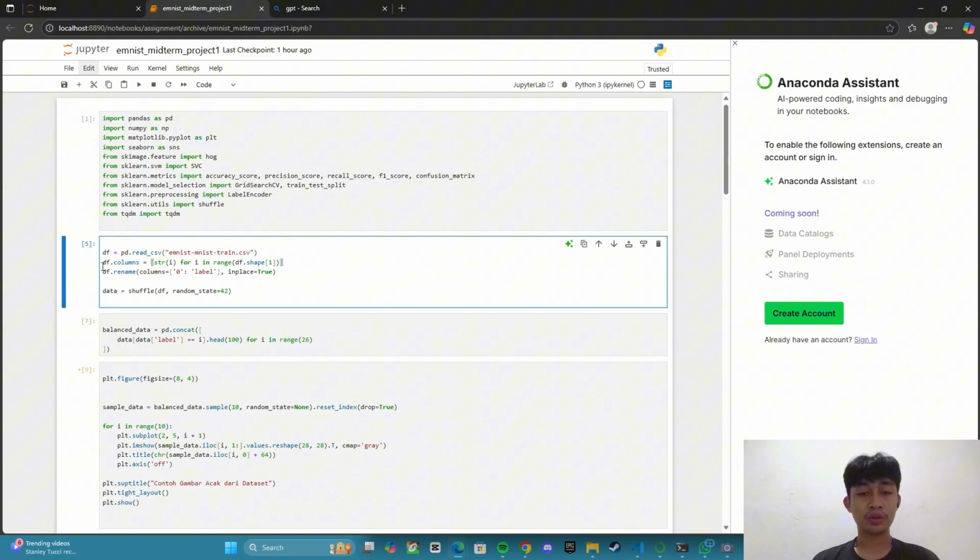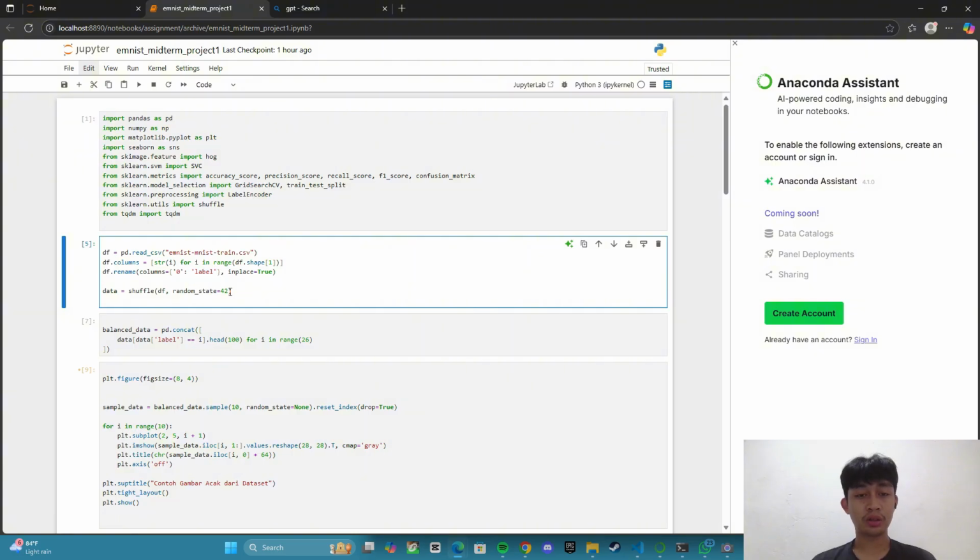This is for loading the dataset from a CSV file using pandas. This renames all the column headers using numbers as strings. It ensures all column names are consistent in string format. This is the rename column, this is the first column, this is the original name, and this line renames the column to label for clarity and better readability.